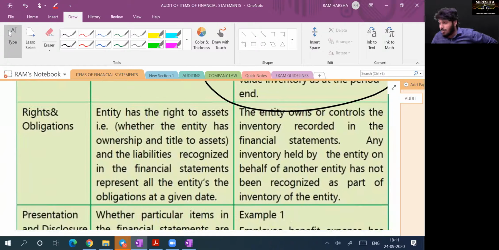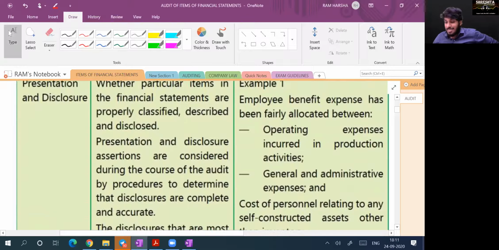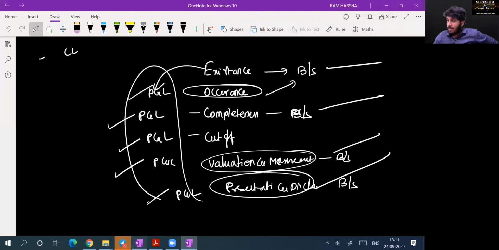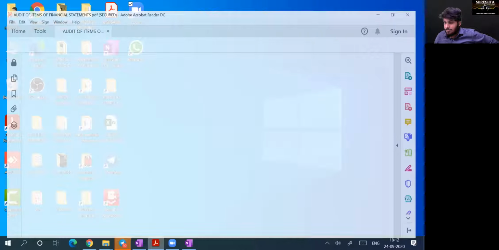Rights and obligations. How do you verify rights and obligations? See, when you are showing a fixed asset in the balance sheet, you are saying that the asset is owned by you. How do you see? You have to see the title deeds. What do you have to see? Title deeds. Suppose it is a finance leased asset, you see the lease deed. Are you clear? And presentation and disclosure. Here I think I have not added one more point. Rights and obligations. A right is an asset of the entity. An obligation is a liability of the entity. This is also a balance sheet item, not a P&L item. Are you clear? Yes, sir.